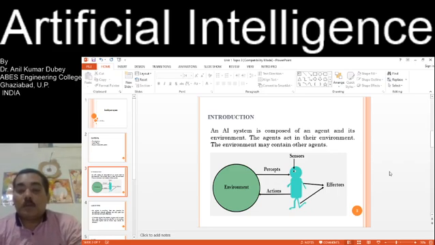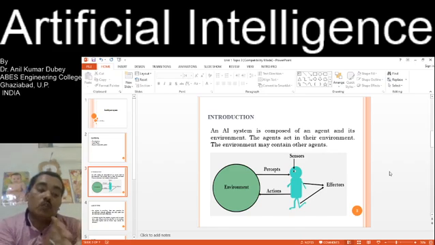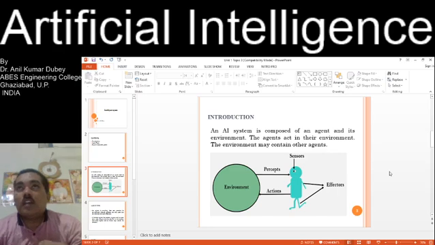In the environment, the agents have sensors, like a human eye. They have perceptions: they understand whatever queries or problems there are, and they perceive those things through their sensors. They have reasoning in their brain. Then they perform actions using their hands and legs, which are the effectors. Those actions, whatever activities they have performed, again go to the environment.